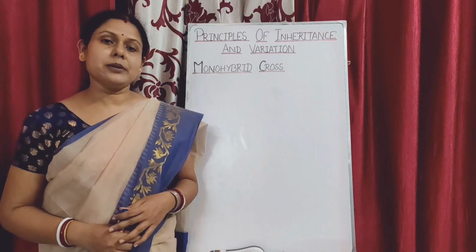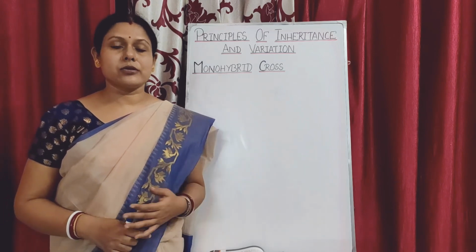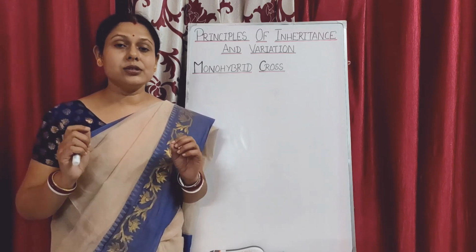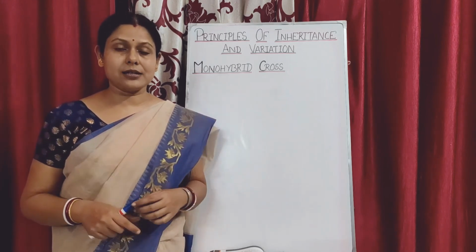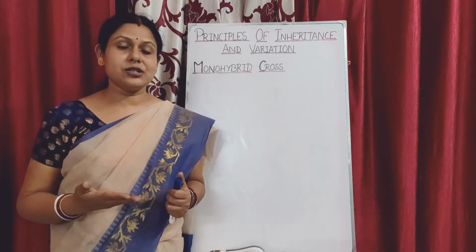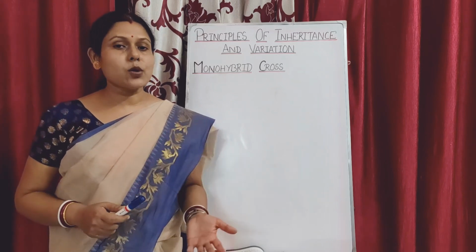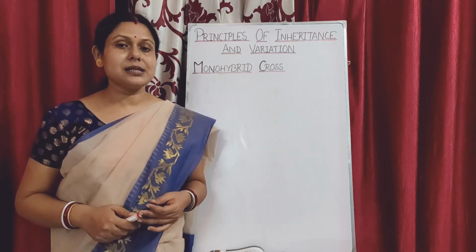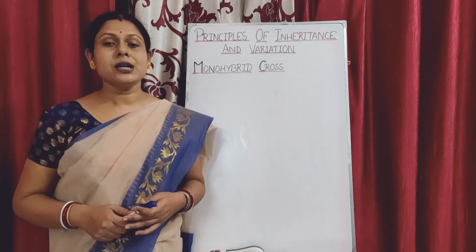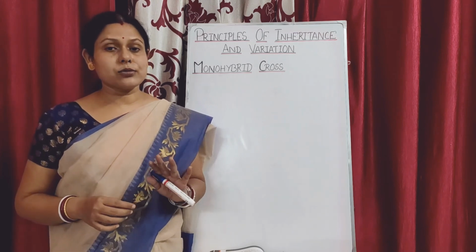If we consider a pair of contrasting characters, say the gene associated with the height of the plant, capital T, the dominant character, we know that the gene is expressed in two alternative forms. In the homozygous condition, it will be capital T for a pure parent and small t for the recessive character, that is the dwarf character, which is also a pure parent.